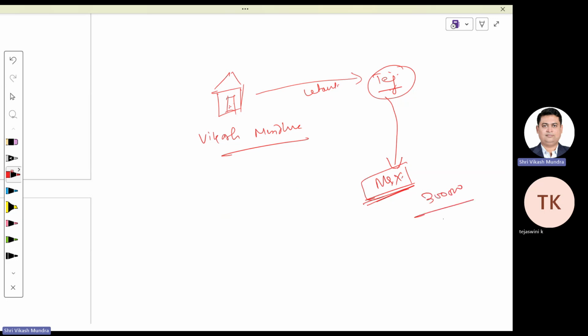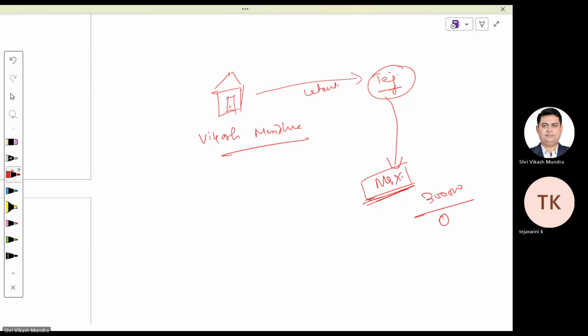Hence, his tax liability would be zero. Since I'm not getting this rental income from you, I will not offer this money as my income to the income tax department. Don't you think it is possible to bypass my income in this way also? What is your take?